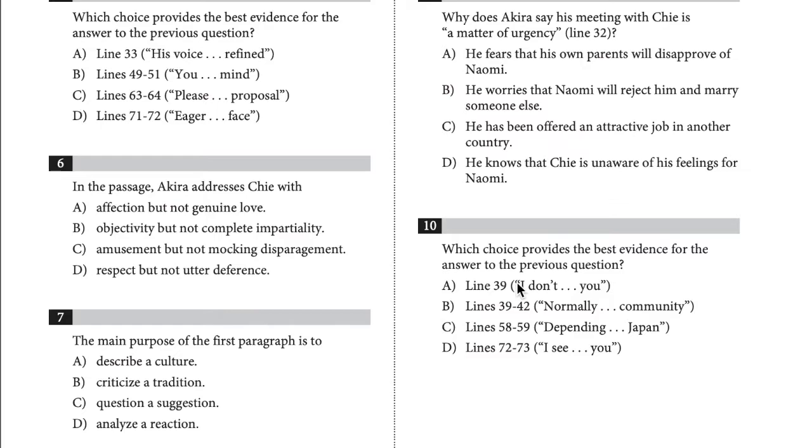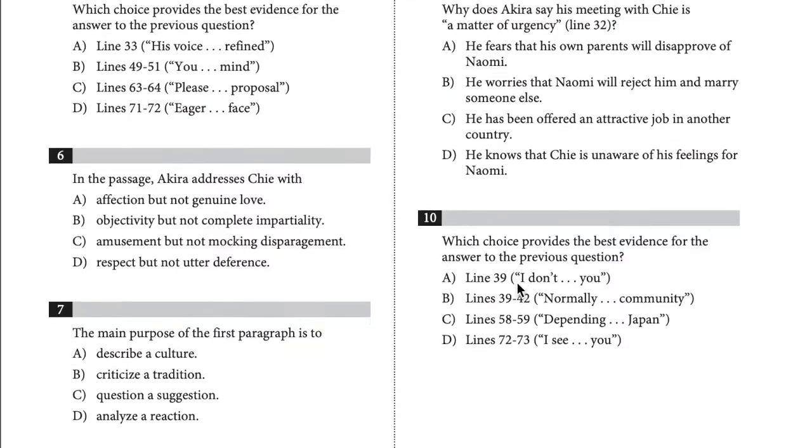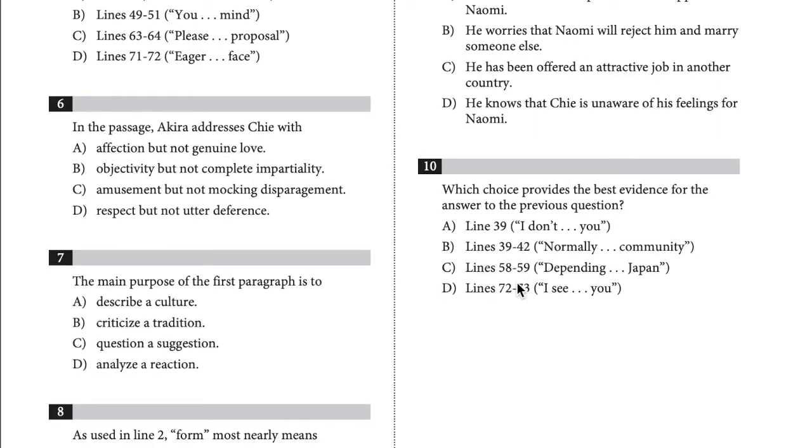Okay, question 7. Choice D, again, is the best answer. The first paragraph, lines 1 through 4, reflect on how Akira approached Chi to ask for her daughter's hand in marriage. In these lines, the narrator is wondering whether Chi would have been more likely to say yes to Akira's proposal if Akira had followed tradition. Akira came directly, breaking all tradition. What was that? Had he followed form? Had he asked his mother to speak to his father to approach a go-between? Would Chi have been more receptive? Thus, the main purpose of the first paragraph is to examine why Chi reacted a certain way to Akira's proposal.